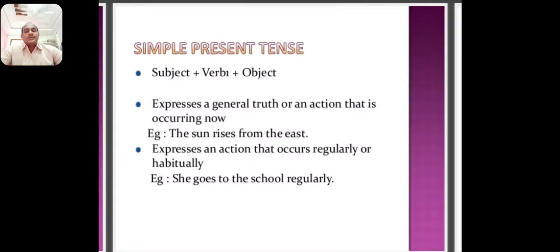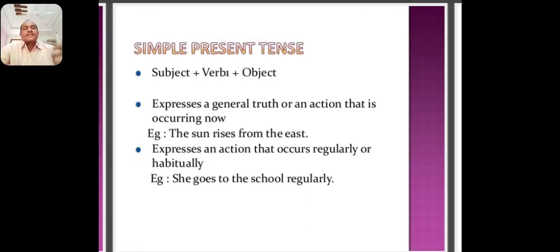It is also used to express proverbs. For example, success is not a destination, it is a journey. Tomorrow belongs to those who win it today. Faith only grows when you use it. These are the proverbs. For proverbs we use simple present tense to express the sentences.